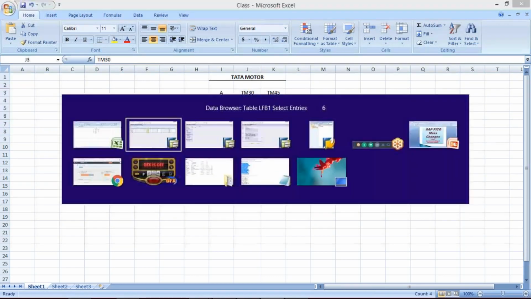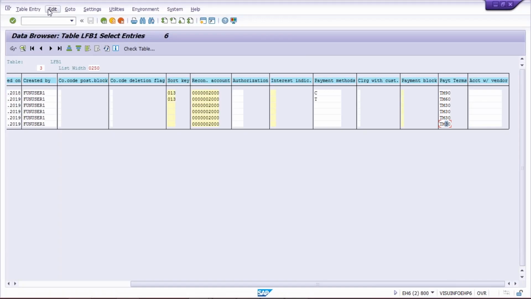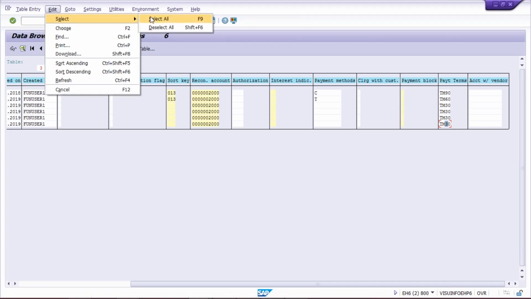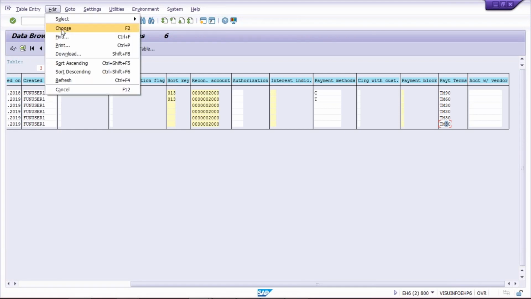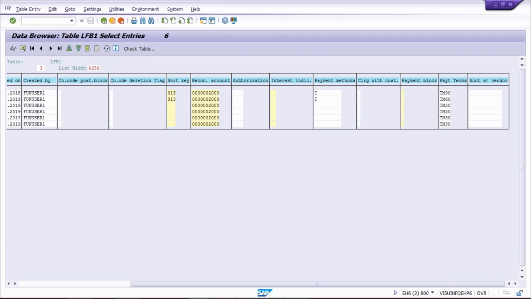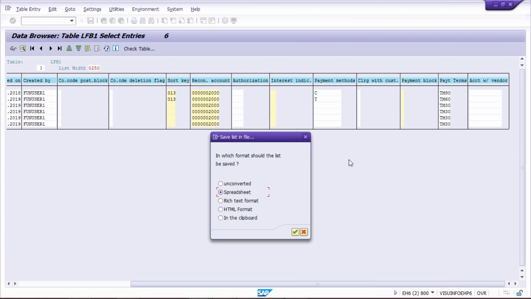So what we have to do in that case, you can do one thing. Just click on edit, click on select all, and then you can click on download, and spreadsheet, press enter.